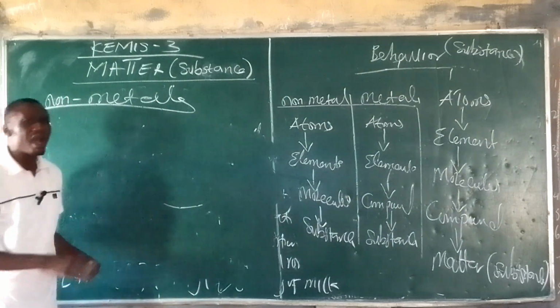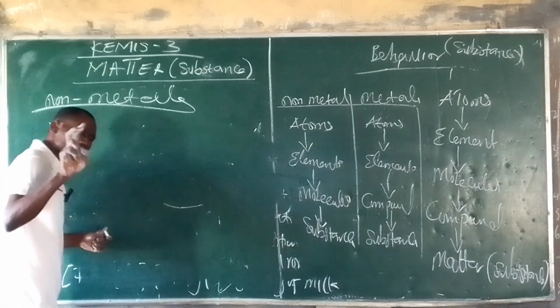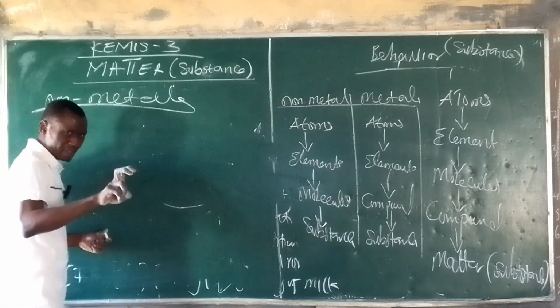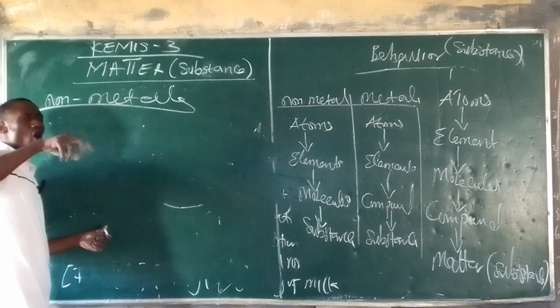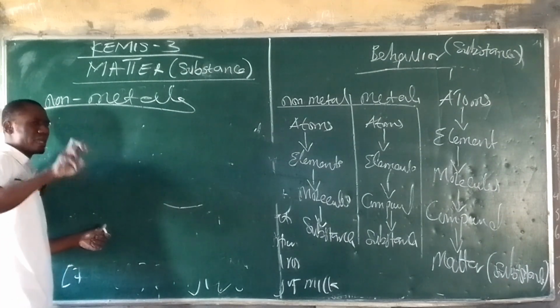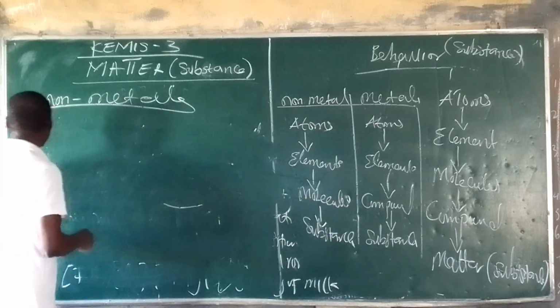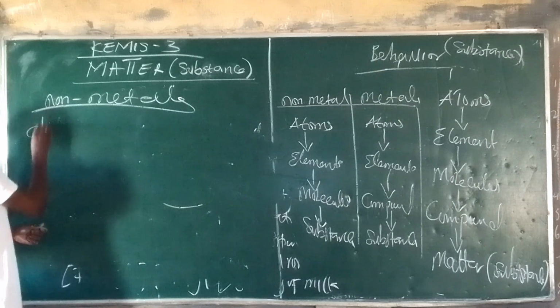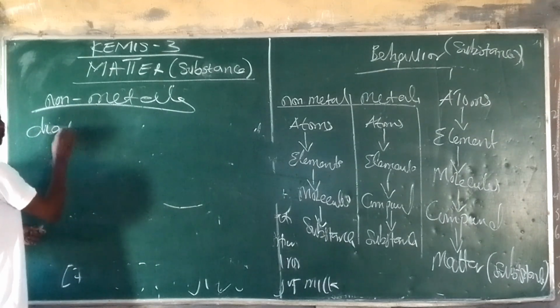Now, if an element is made up of two atoms of the same element, we're talking about a molecule, or two atoms of different elements made up together and is a non-metal, we're talking about a molecule. Now, let's look at some diatomic molecule. Okay?